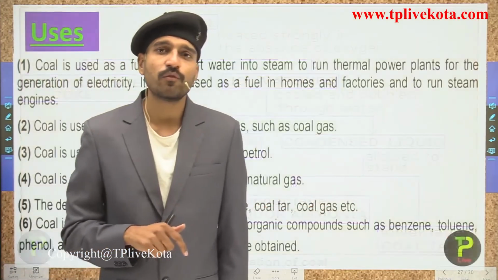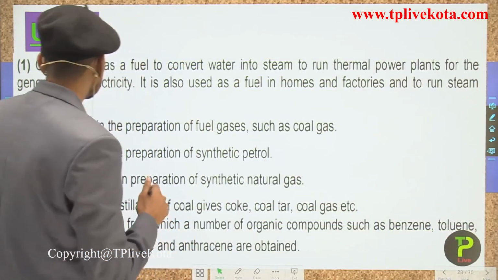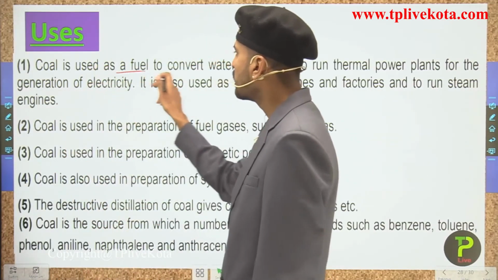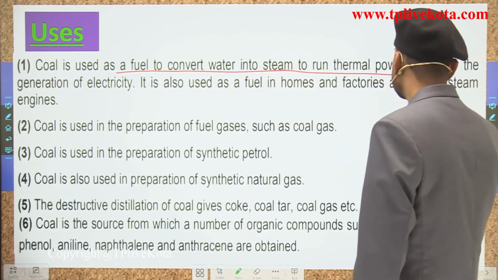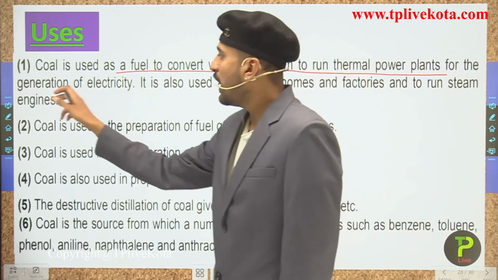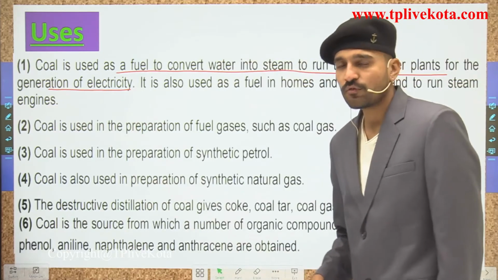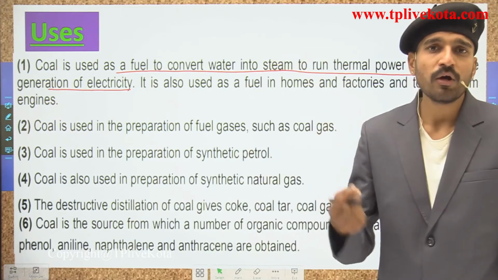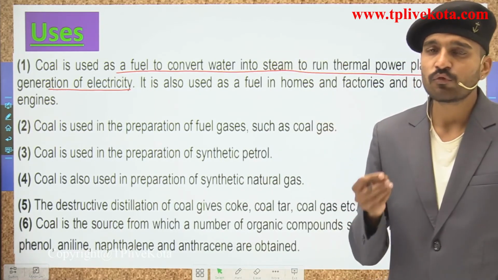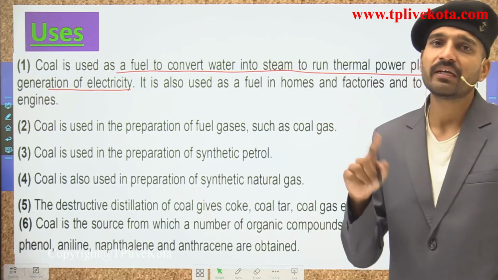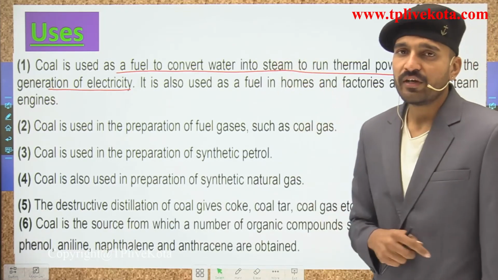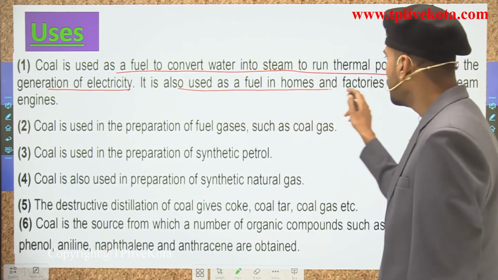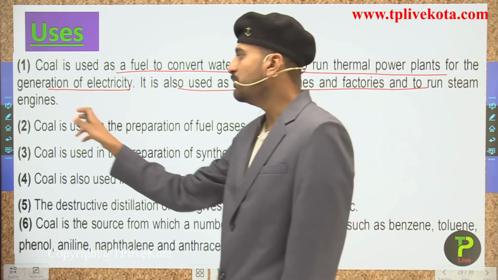Now students, moving to the next, that is the uses. This is the uses of the coal. Reading all the uses, coal is used as a fuel to convert the water into steam to run thermal power plants and for the generation of electricity. In the thermal power plants, we use this coal to boil the water and convert it into steam so as to run the turbines, which ultimately run the generators due to which electricity is produced. It is also used as a fuel in homes and factories and to run the steam engines.